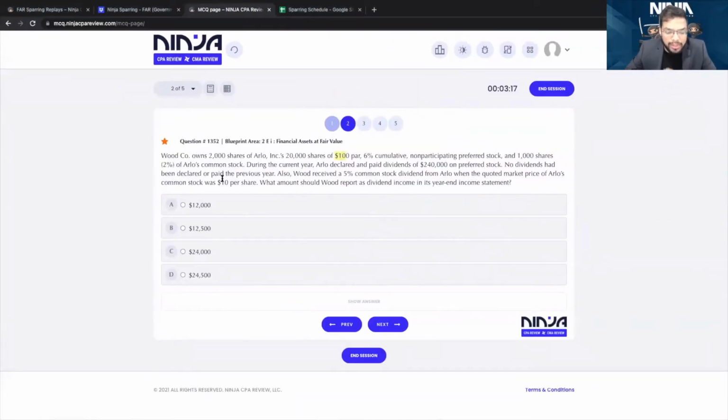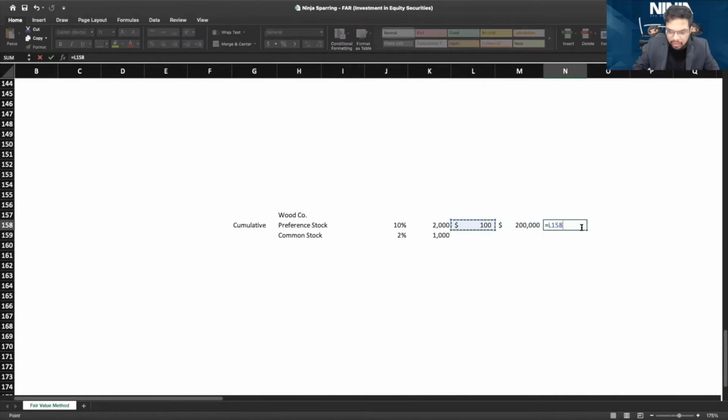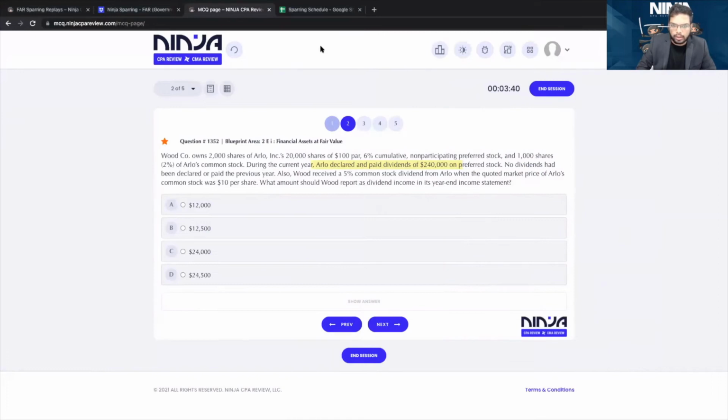Now, no dividends had been declared or paid the previous year. During the current year, Arlo declared and paid $240,000 dividends on preferred stock. Now, you own 10%. So how much is the dividend you will receive? The dividend we will receive is 10% of that, which is $24,000. That's the dividend we have received this year. No dividends had been paid in the previous year.